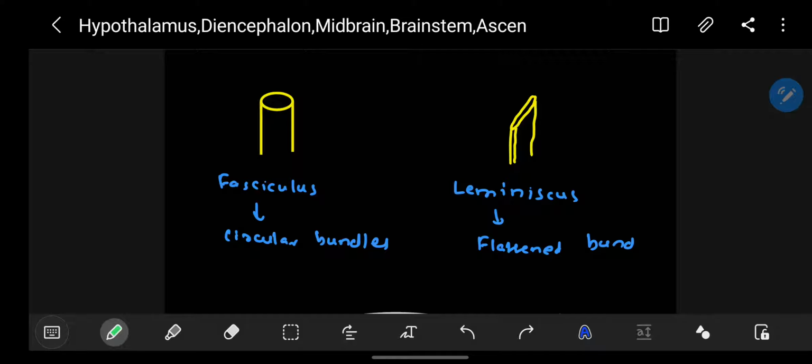That is, they are taking the information from the lower part of the body. Remember, legs are graceful. That means from legs the information is taken through the fasciculus gracilis, whereas from the upper part of the body the information is taken through the fasciculus cuneatus.